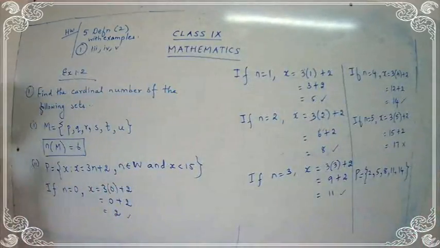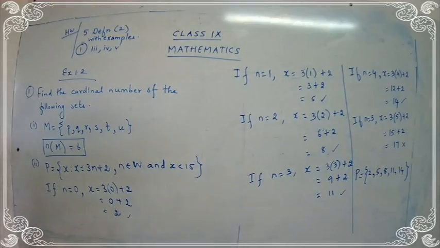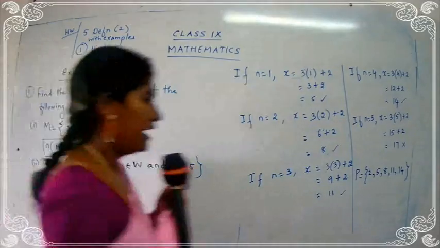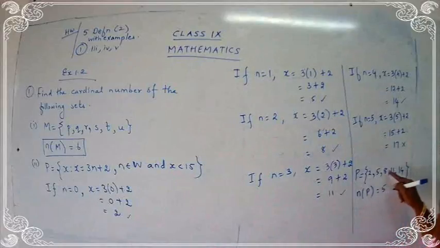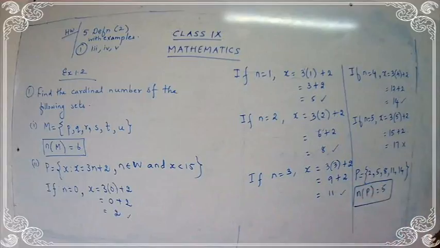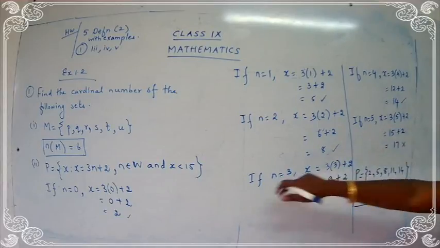So how many members are there? Total number of members. Count the number of members. 1, 2, 3, 4, 5. Yes, good. So n of P is equal to 5. So this is the answer. n of P is equal to 5. I am not taking the value for x as 17 because this is greater than what? 15. We have a condition.